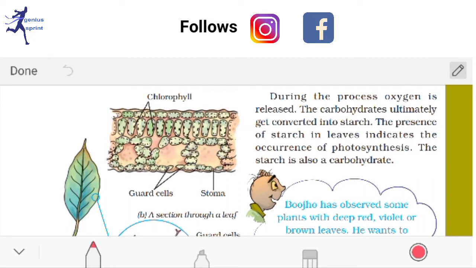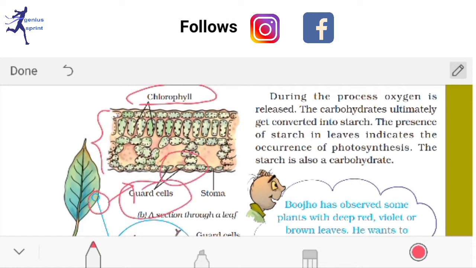Here you can see the chlorophyll, that means, on the side of the edge of a leaf. So this edge, let me zoom out here. Here you can see that guard cells are there. These two are guard cells, which help to open or close the gap. And what is this gap called? This gap is called stomata.